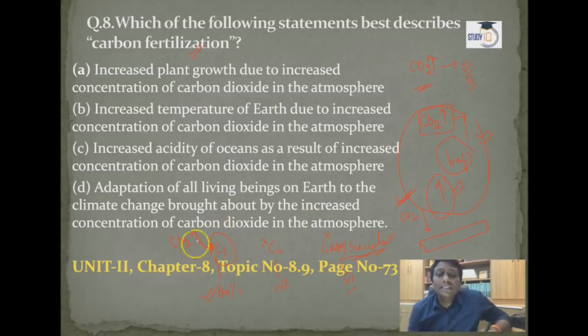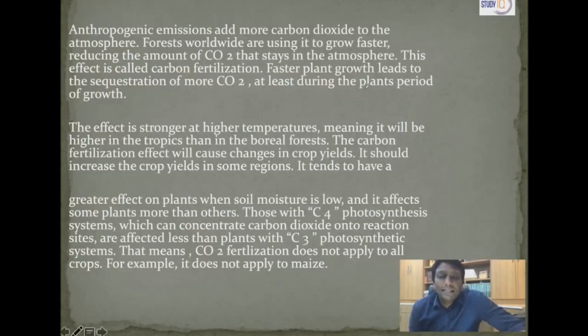So this is the reason that if the CO2 level increases in the atmosphere, C3 plants can still take CO2 and fix it in the form of glucose, and this is the reason it is good. This case in C3 plants is considered carbon fertilization. Apart from this, other examples are also there, but I hope people are very clear about carbon fertilization. So the answer A will be absolutely correct, which says increased plant growth due to increased concentration of carbon dioxide in the atmosphere. Absolutely right.